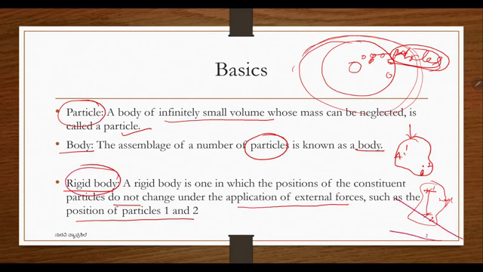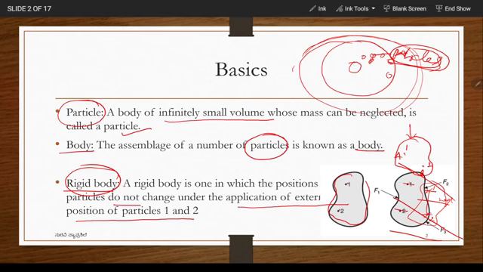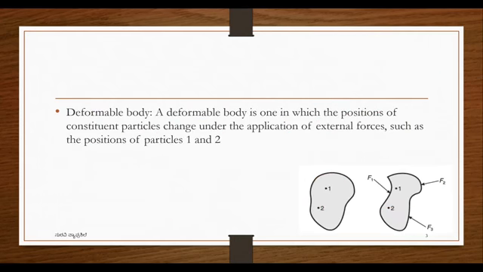Actually, in practice, the bodies are not rigid. This is what the figure shows. First we are having the body here, the points 1 and 2, and after applying the force or force system, the position of 1 and 2 will not change. That type of body is known as a rigid body. It is an assumption in engineering mechanics.